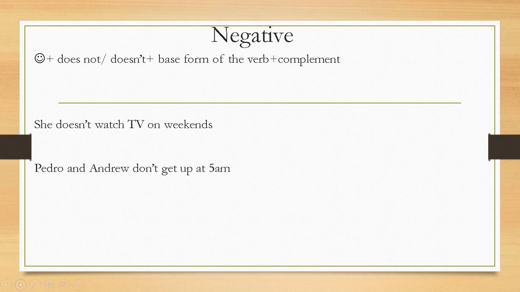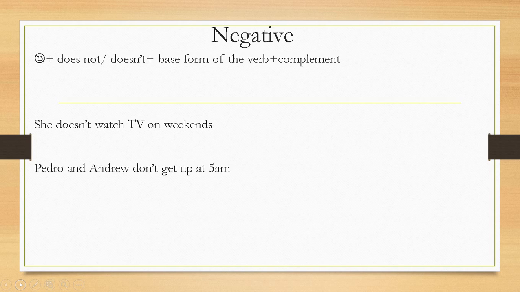Now, in the negative way, first we have the subject, and then we have does not or doesn't. After does not or doesn't, the base form of the verb is just like that.